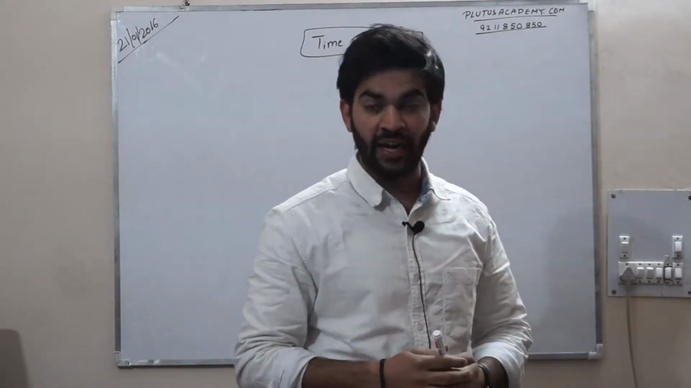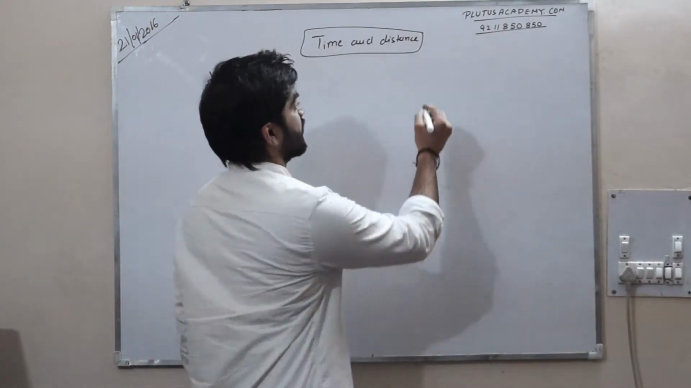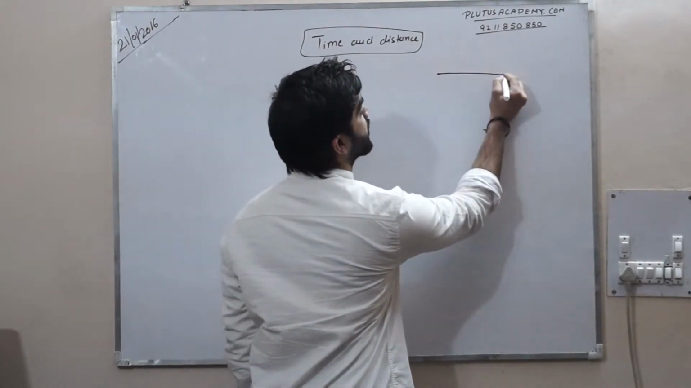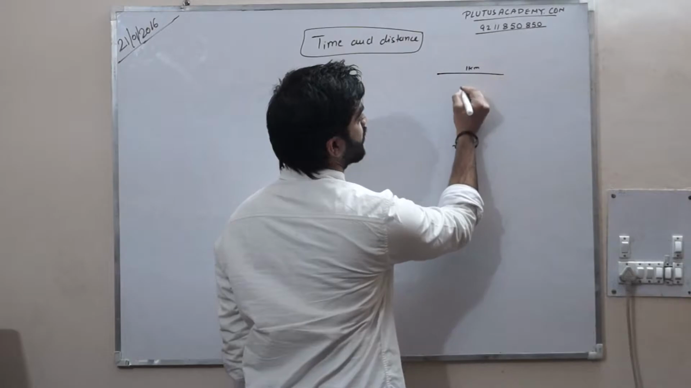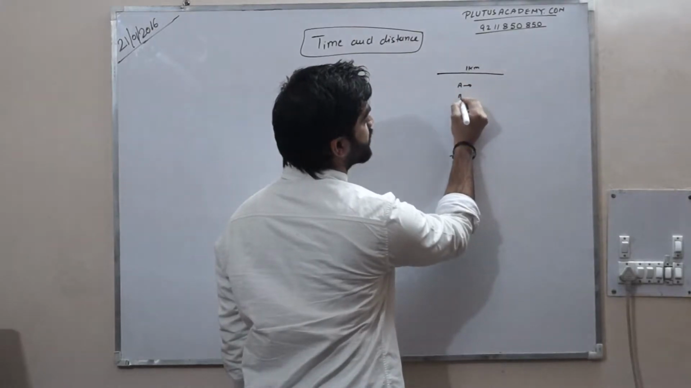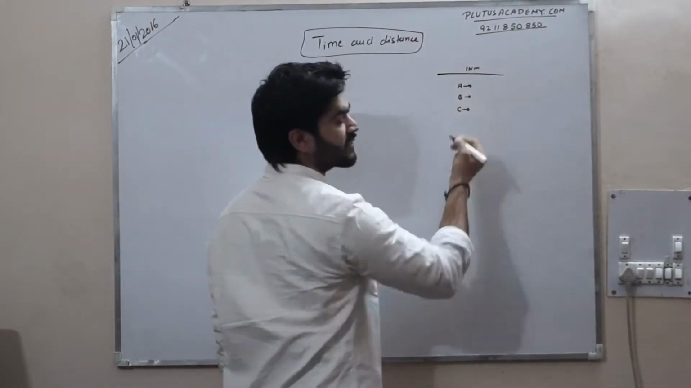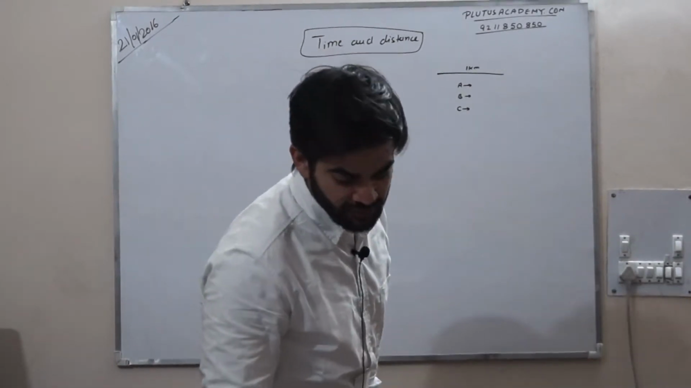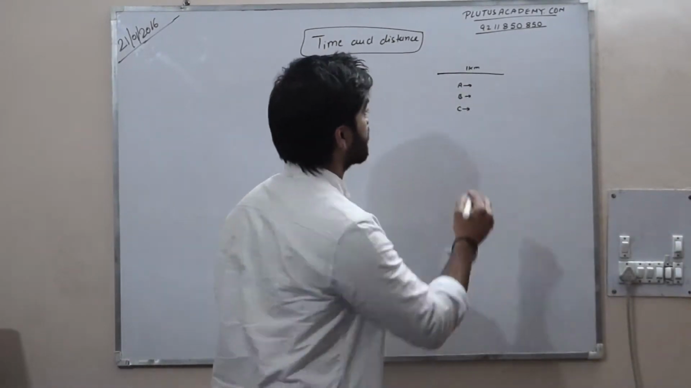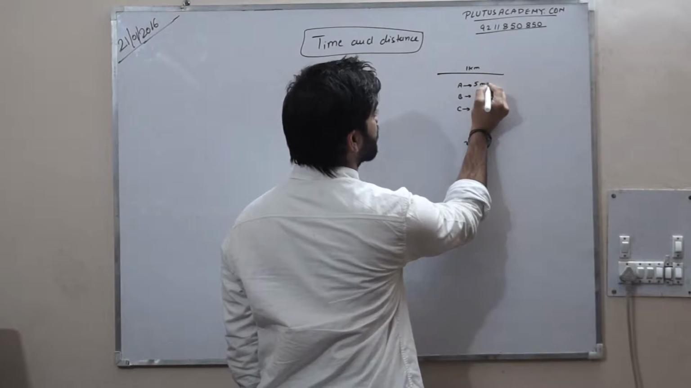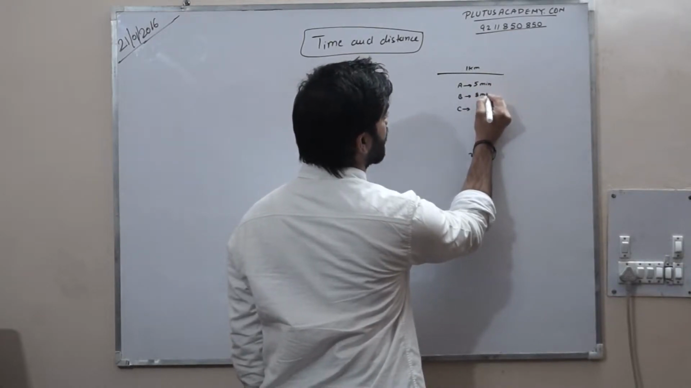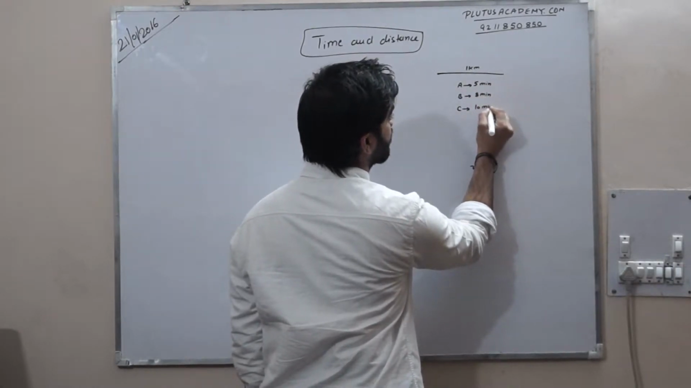A, B, C walk 1 kilometer in 5 minutes, 8 minutes and 10 minutes. It means distance is 1 kilometer. A traveled in some minutes, B traveled in some minutes and C traveled in some minutes, and those minutes are given to you: 5, 8, 10.